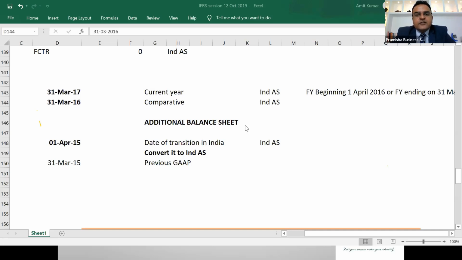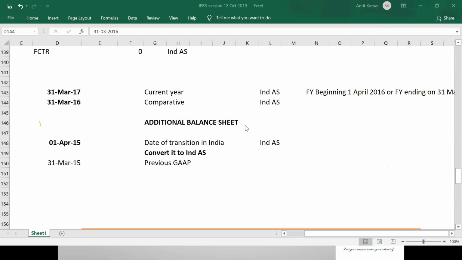Along with it, you also need to report the figures of 1st April 15. That is 3 balance sheets being published, 3 sets of figures published along with the balance sheet of 31st March 17. You cannot go back to change anything. The only thing in your control is that when you are publishing your 31st March 17 balance sheet, you publish 2 more balance sheets along with it.